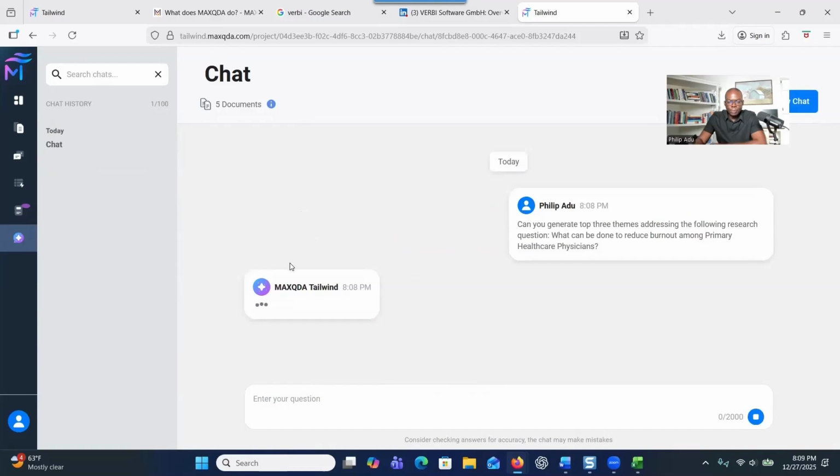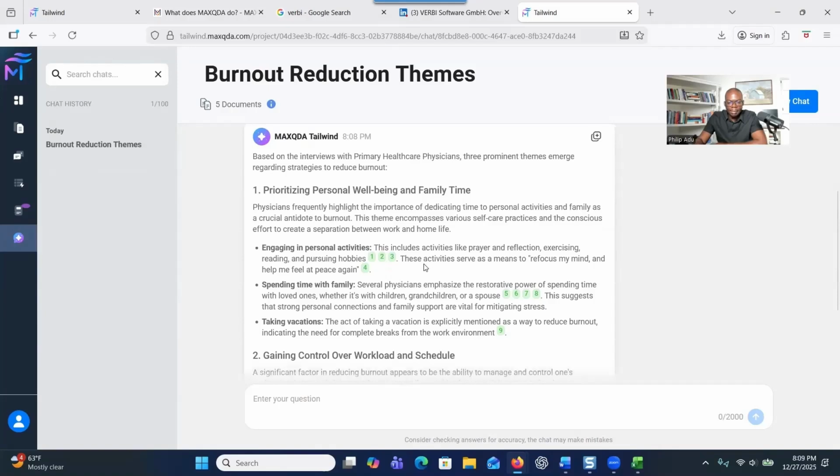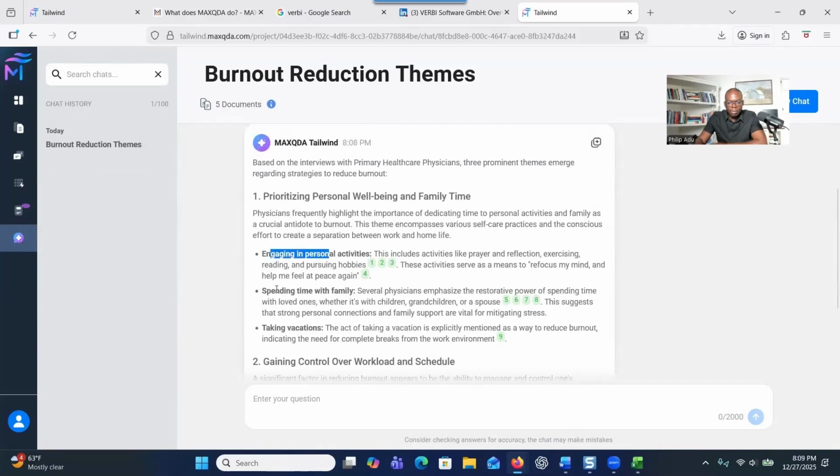So it looks like it's processing that request. Okay, so now the first thing you see is prioritizing personal well-being and family time. And then we also have the sub-themes here.